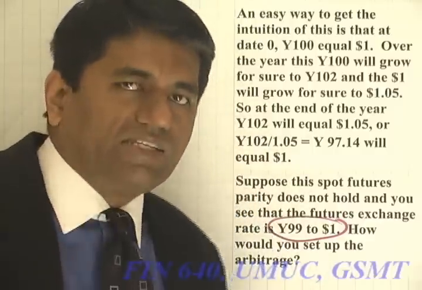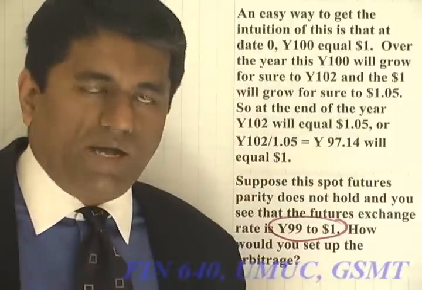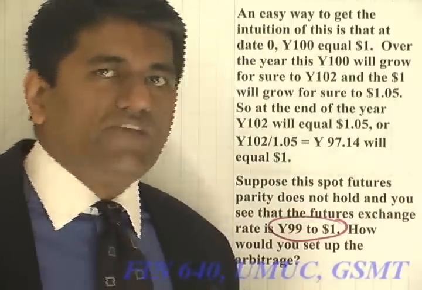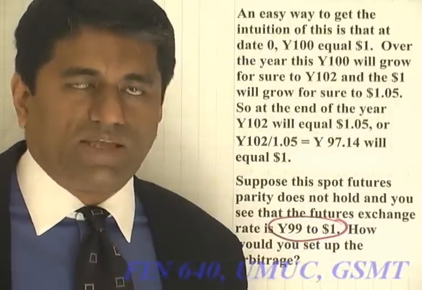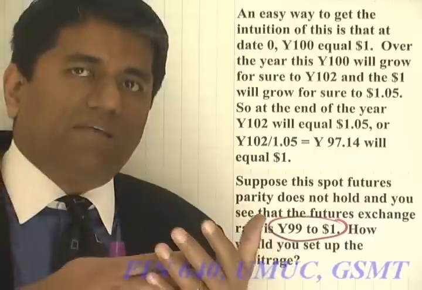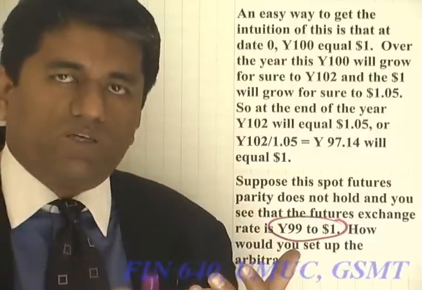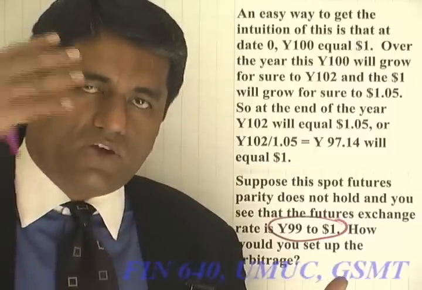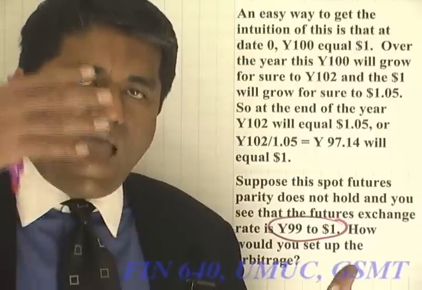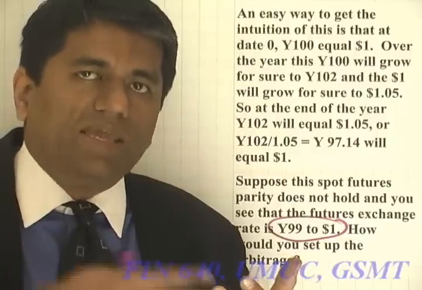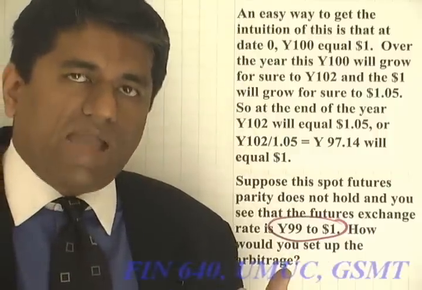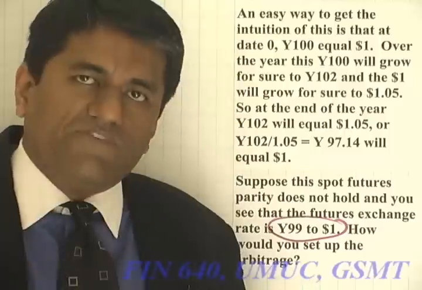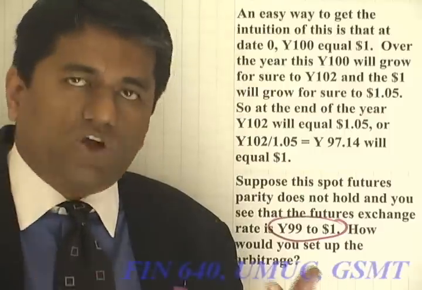If you are giving 99 yens, you'll be giving too much. Rather, you want to receive too much. So the first step in the arbitrage, which is the most important step, is deciding which direction you are going to enter the contract in. And the direction for you will be, you enter into the futures contract to receive yen and give dollars,